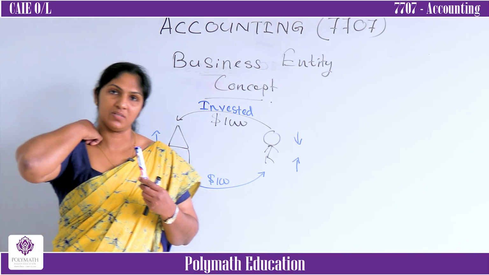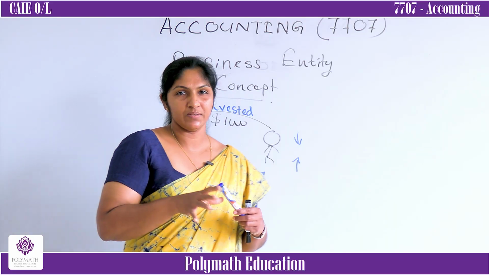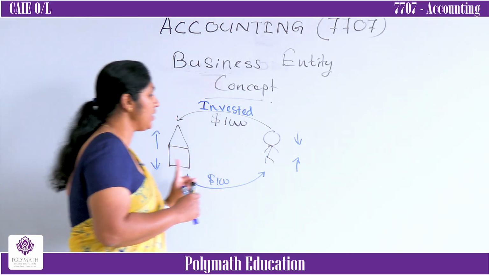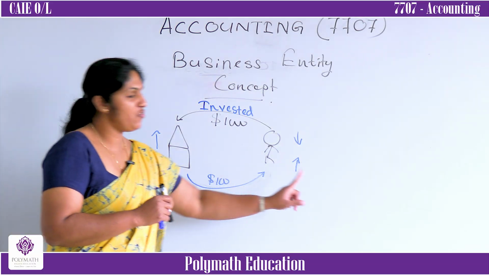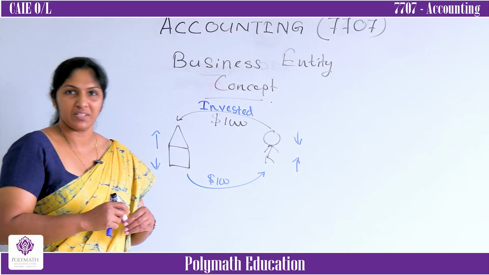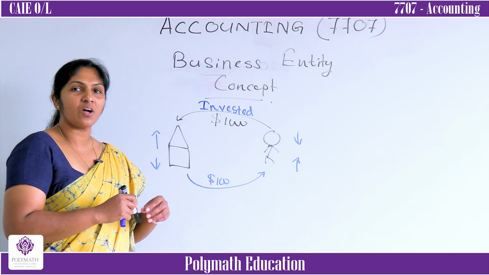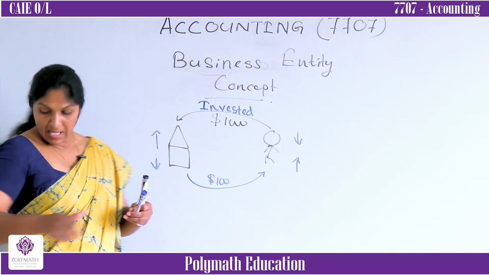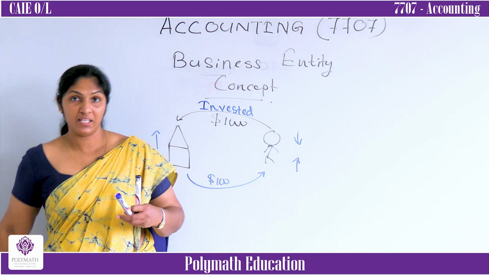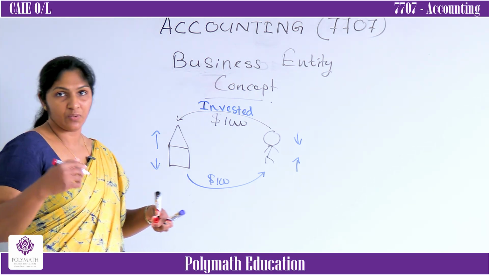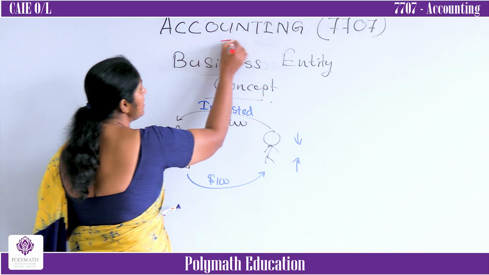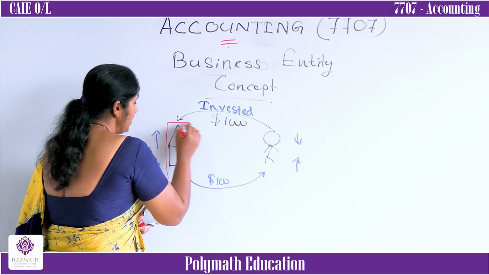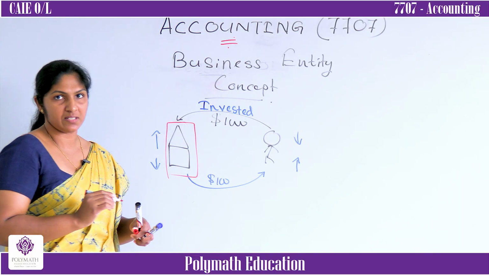Now you are doing accounting. Imagine you are doing all the accounts. Out of these two impacts, which impact should be recorded in the books of accounts? Here the most important part is this: accounting is always done for the business.